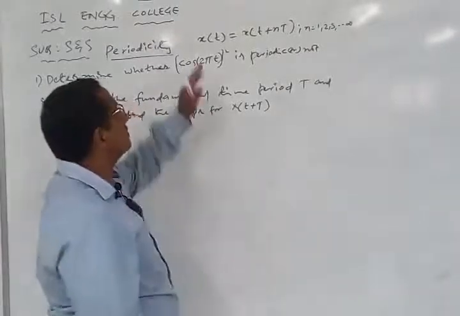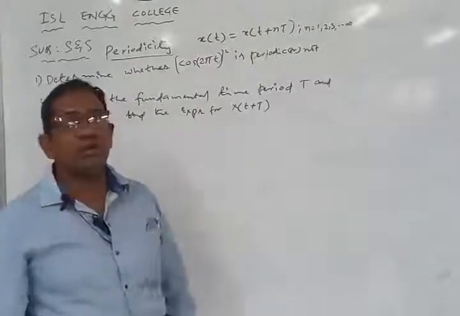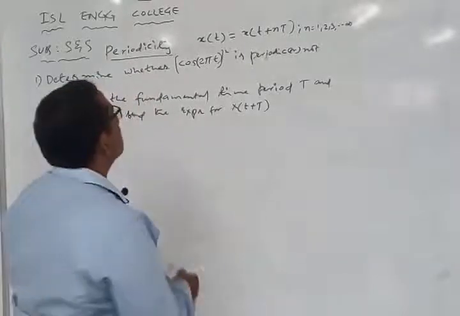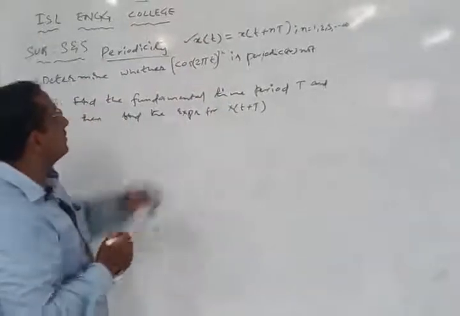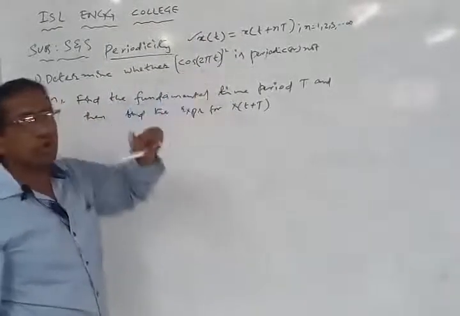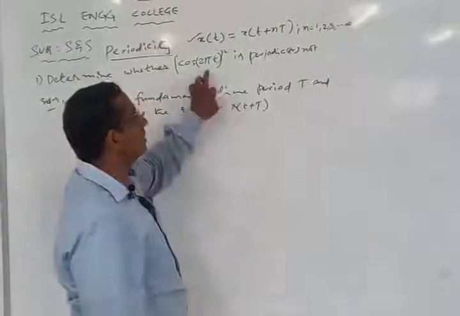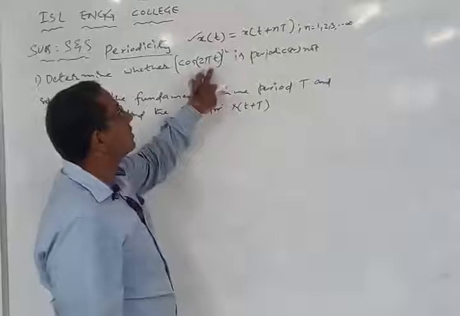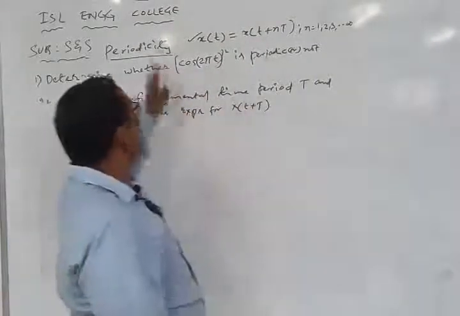This is the condition of periodicity if the signal has a single frequency. That means if only one signal is involved, we can apply this condition to solve for the periodicity.